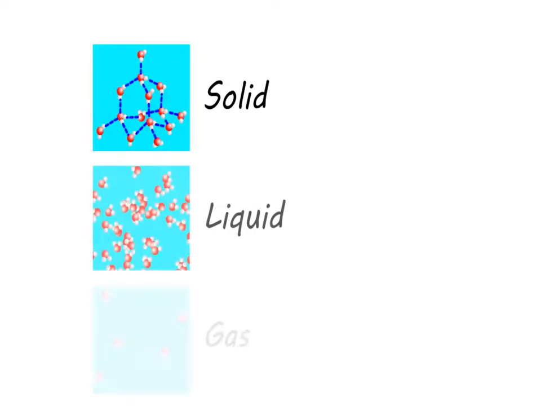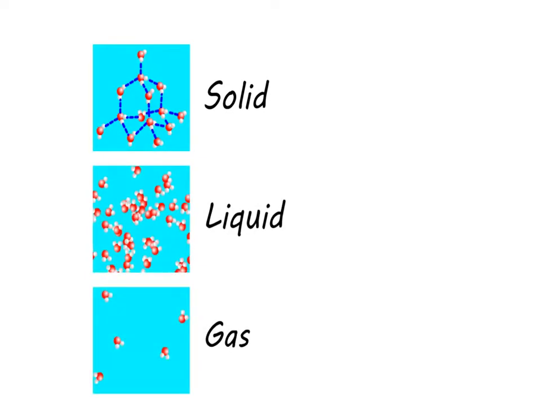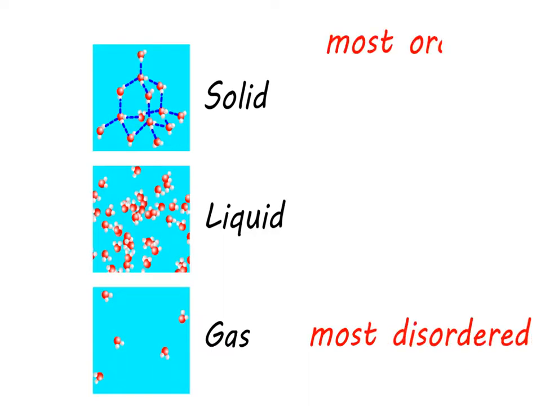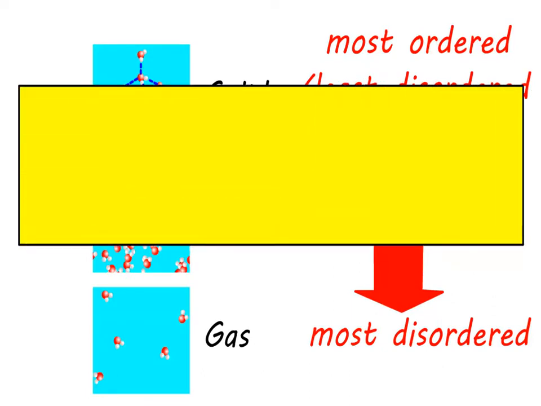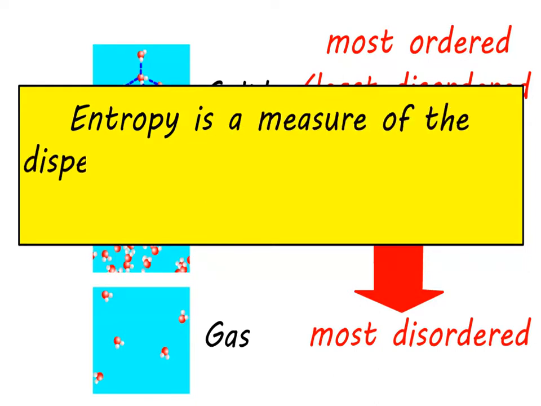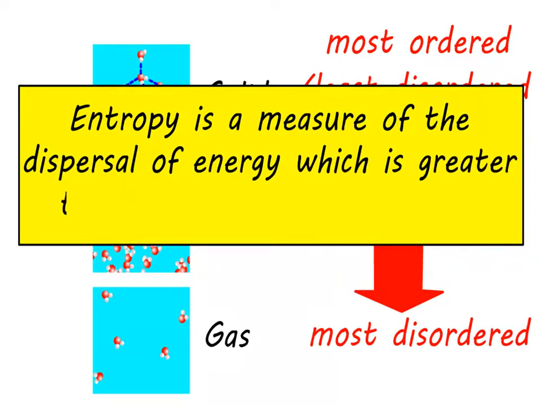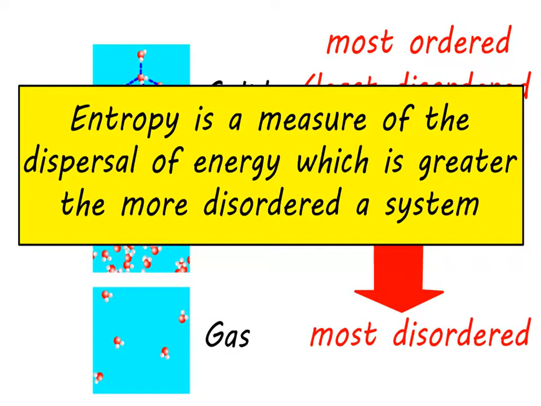If we had to rank these three states of solid, liquid and gas into levels of disorder, we would obviously put the gaseous state as the most disordered, followed by the water, and have the ice as the most ordered. In chemistry, we can assign numerical values to the level of disorder of substances, and this is called entropy, and is a measure of the dispersal of energy, which is greater the more disordered a system.